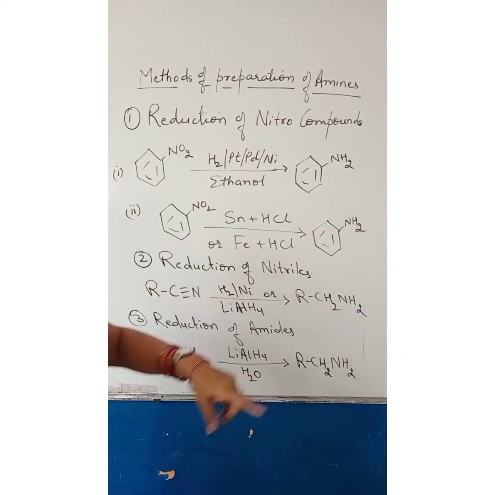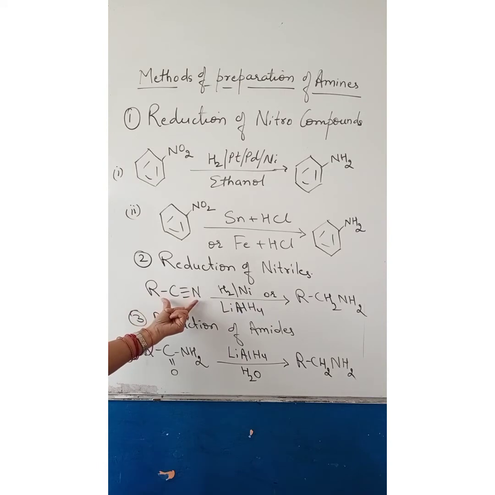Reduction of nitriles can also produce amines. RCN, in the presence of common reducing agents like hydrogen with nickel, platinum or palladium, or lithium aluminium hydride, or sodium amalgam in ethanol. Any of these reducing agents can be used to reduce nitriles to amines. The third one is reduction of amides. Amides in the presence of lithium aluminium hydride form amines.